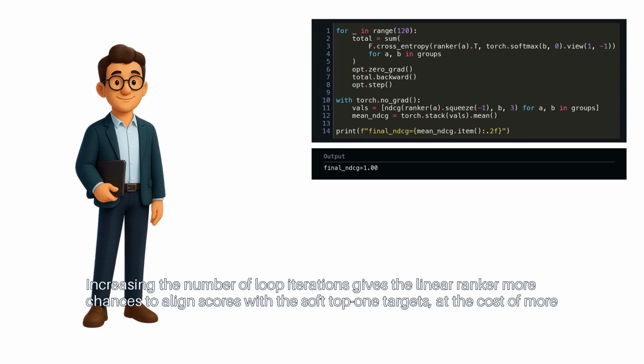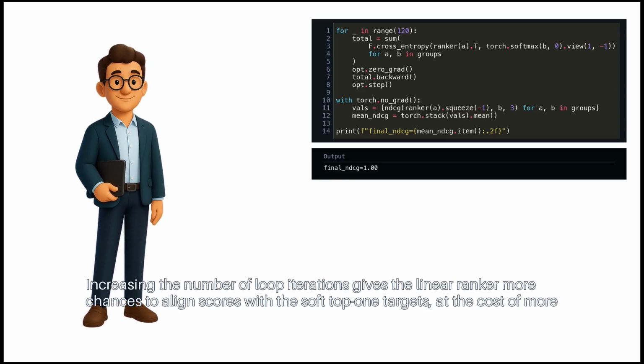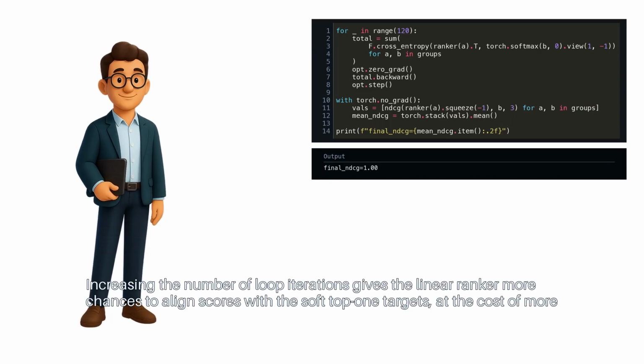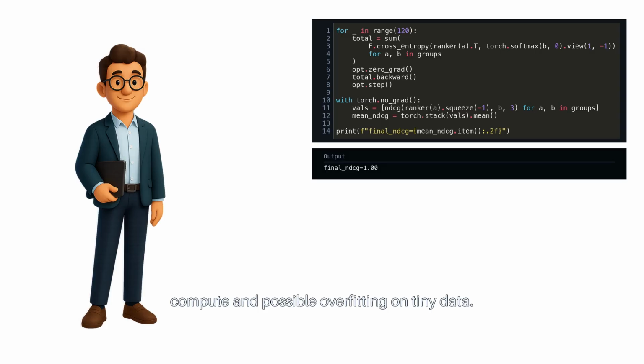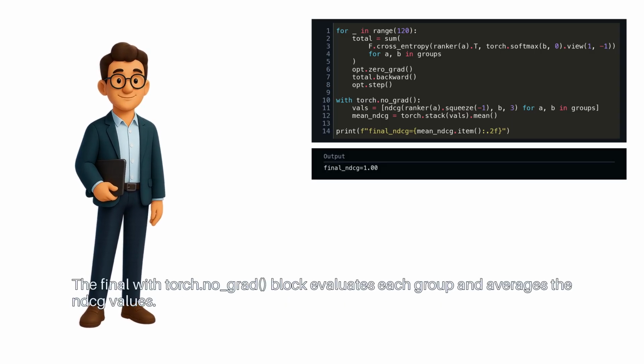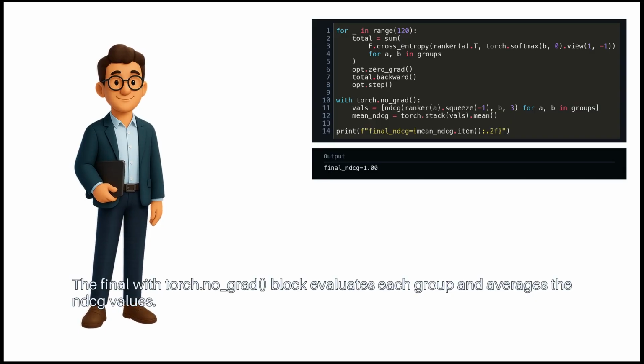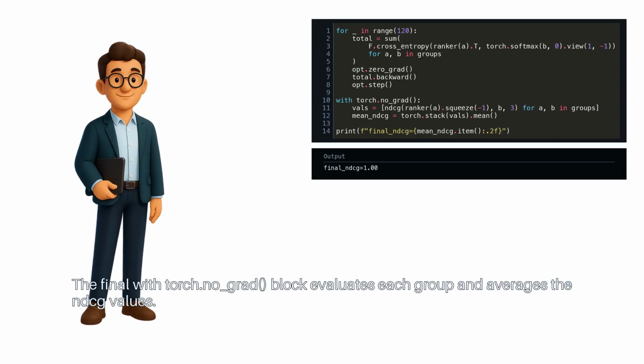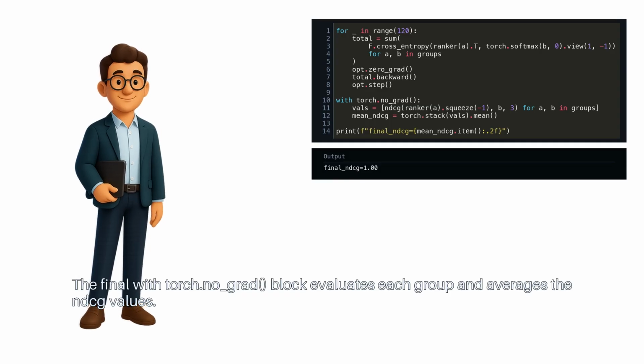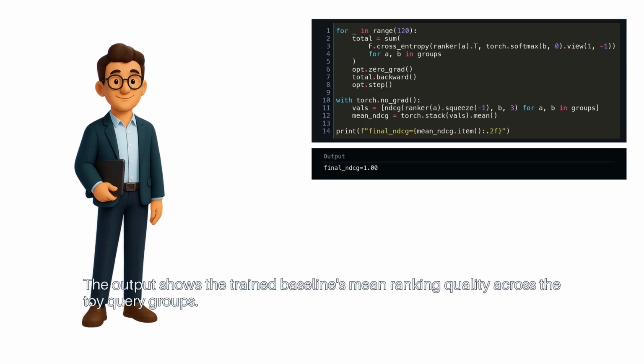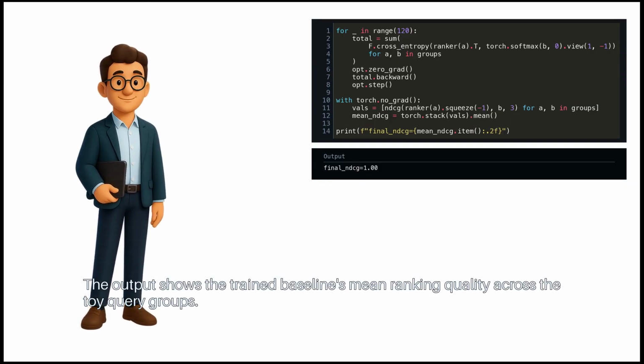Increasing the number of loop iterations gives the linear ranker more chances to align scores with the soft top 1 targets, at the cost of more compute and possible overfitting on tiny data. The final with torch.no_grad block evaluates each group and averages the NDCG values. The output shows the trained baseline's mean ranking quality across the toy query groups.